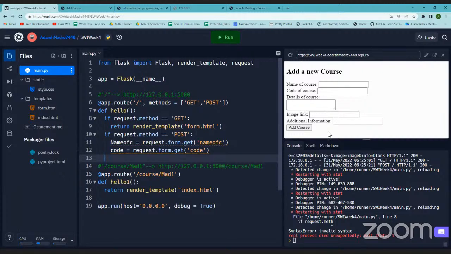Now what to do with that data? It was just in the front end. With this post method, we are also getting the data which is being input by the user. So this post method is helping us to send the data from the client to the server.